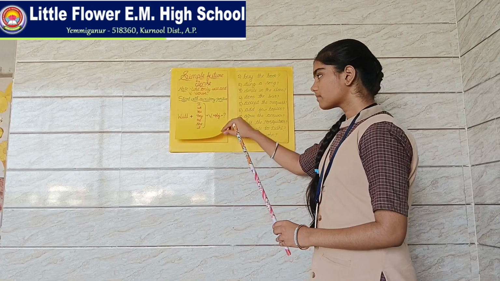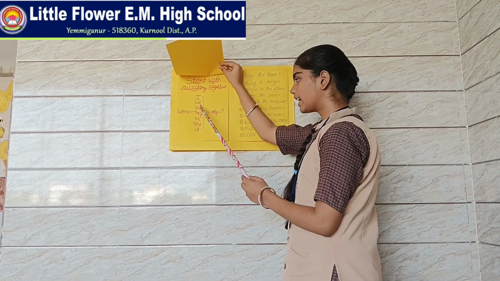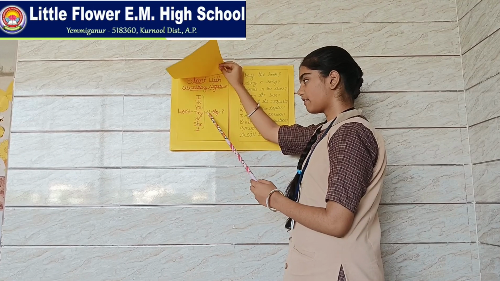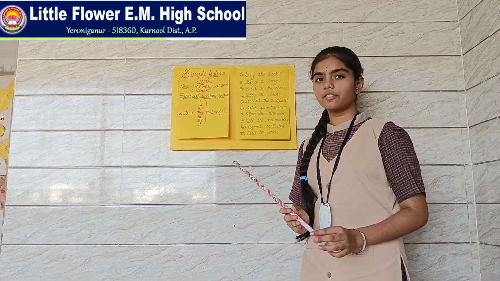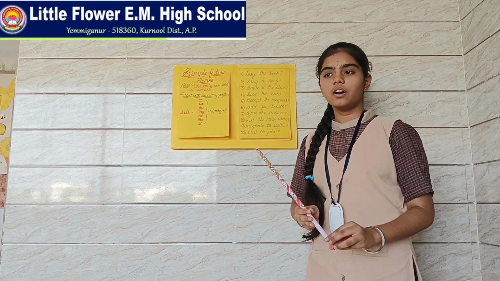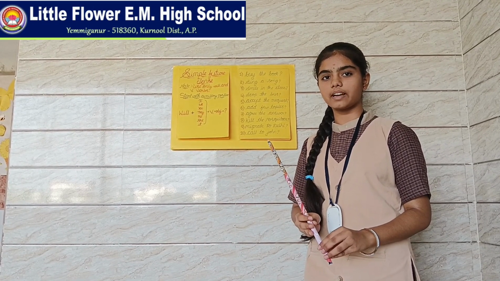Second one. Start with auxiliary negative. Formula: Won't plus I, we, you, they, he, she, it plus V1 plus object plus question mark. For example, won't I buy the book? Won't we buy the book? Won't you buy the book? Won't they buy the book? Won't he buy the book? Won't she buy the book? Won't Sita buy the book?